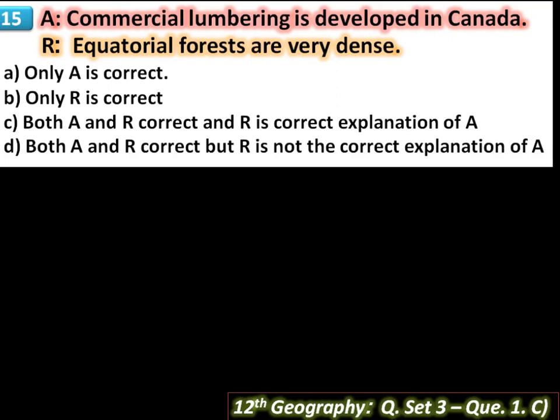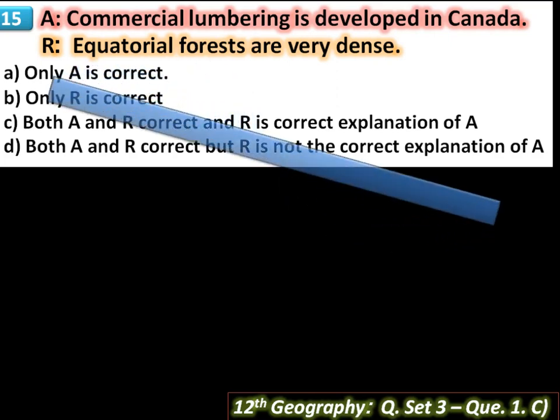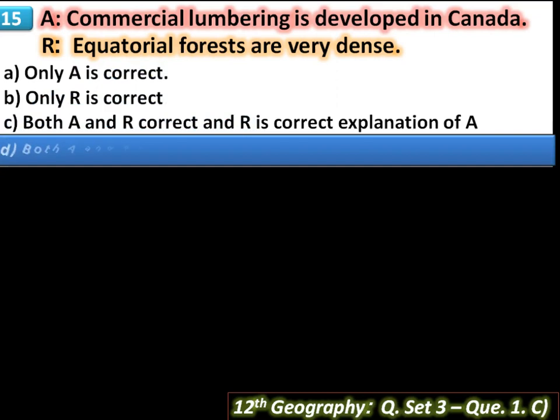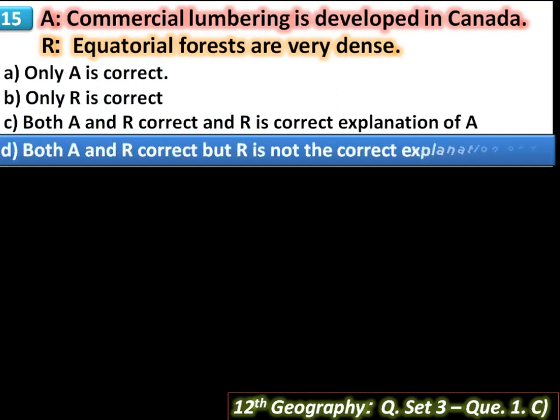Then R, equatorial forests are very dense. Forests are very dense, luxuriant, and inaccessible. There are swamps, marsh, insect pests, and wild animals. Sunlight does not reach the ground. So here, A and R is correct sentence, but R is not a correct explanation of A. Then next,